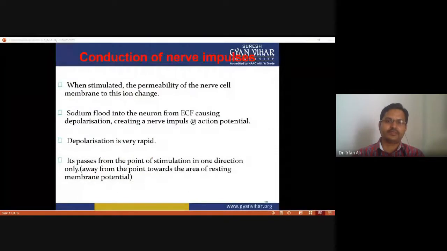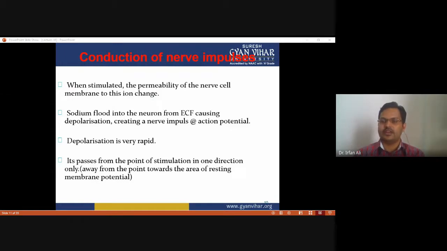Now what happens when the neuron is stimulated? The permeability of the nerve cell membrane to ions changes. Why does the permeability change? Because due to the stimulus, the permeability of the nerve cell membrane is changed, and sodium flows into the neuron from the extracellular fluid, causing a depolarization.